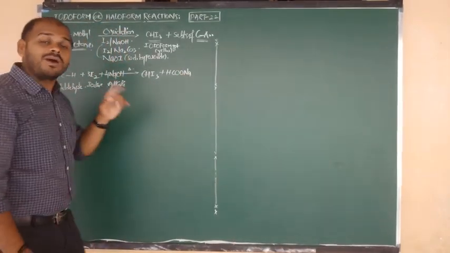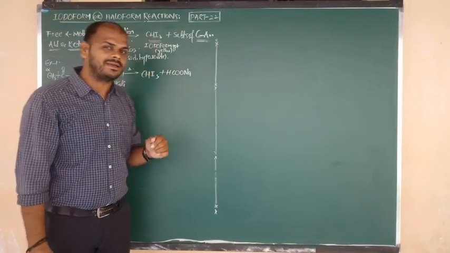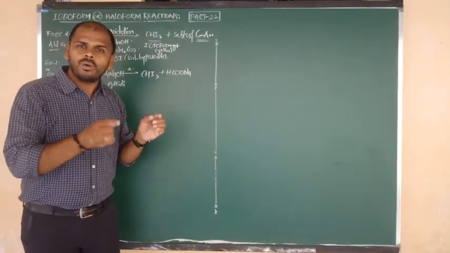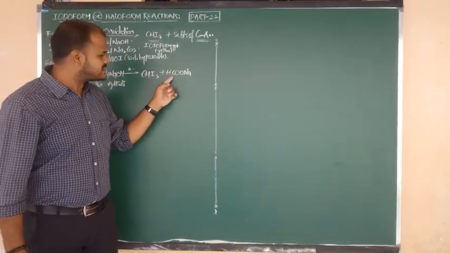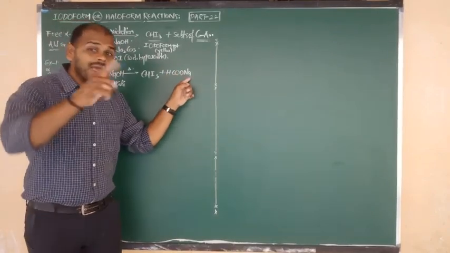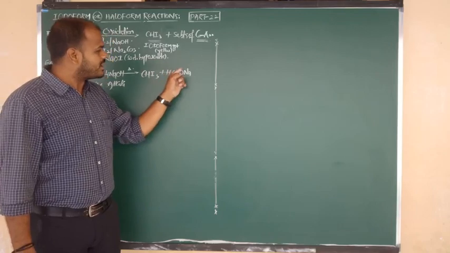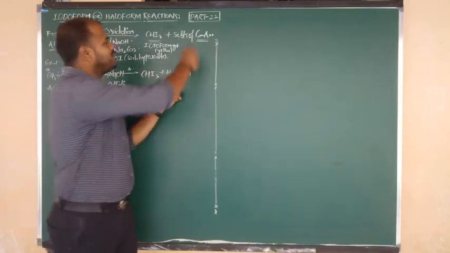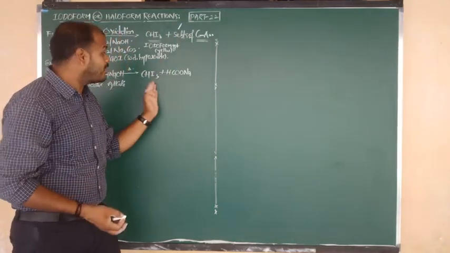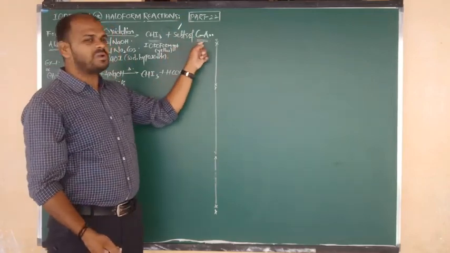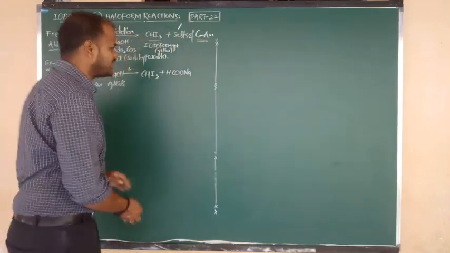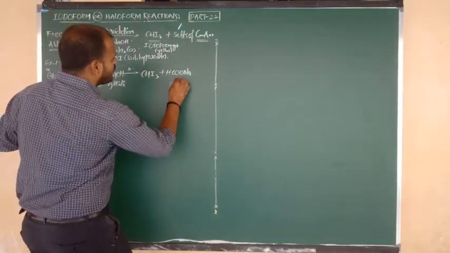It looks like formic acid. What is the formula of formic acid? HCOOH. Here H is replaced by sodium. Sodium carries a plus charge and COO carries a minus charge. Plus and minus means this is a salt. Which salt? The formic acid salt. That's why I told you salt of a carboxylic acid. So what is the name of this compound?